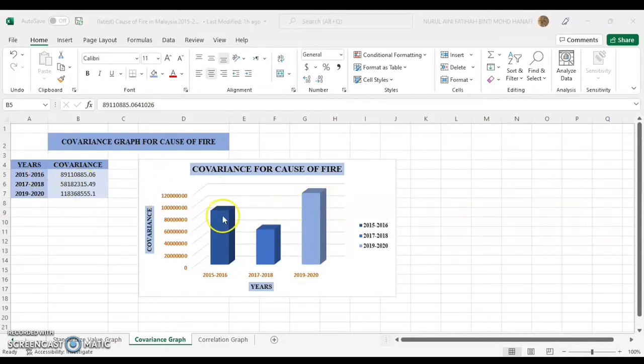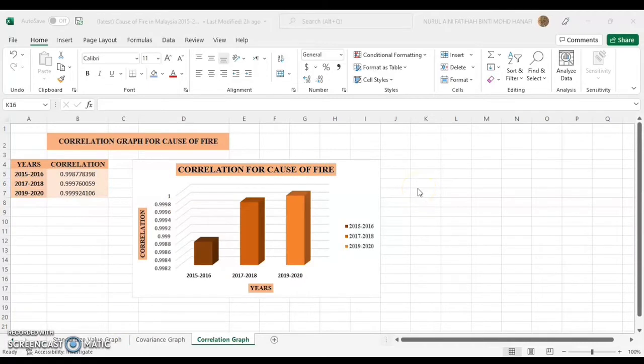Okay, as you can see from the graph, the highest covariance value is in 2019 to 2020. Meanwhile, in 2015 to 2016, the value was 8911.0885.06 and slightly dropped in 2017 to 2018, where the value was 5818.2315.49.